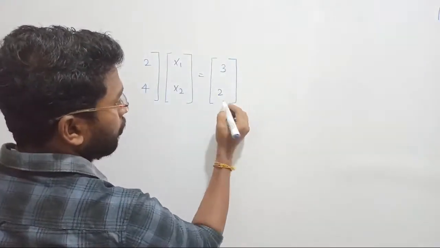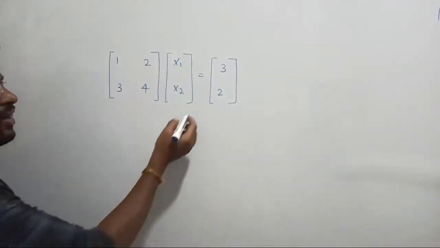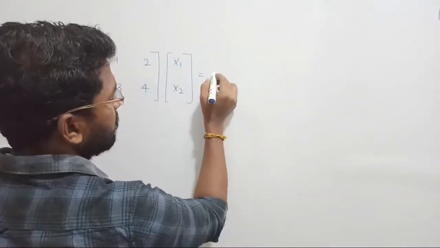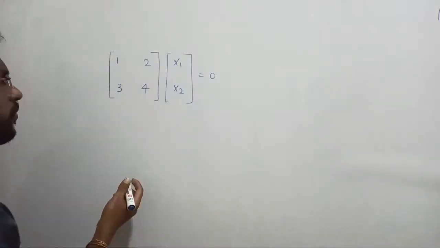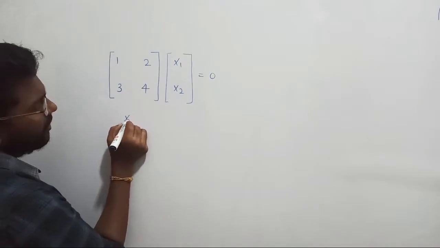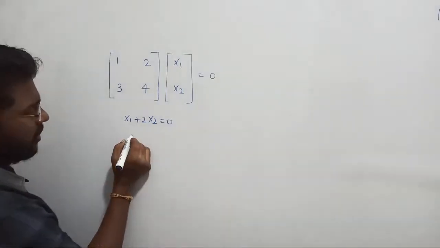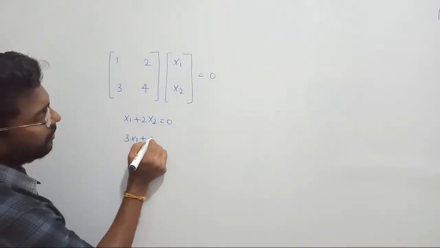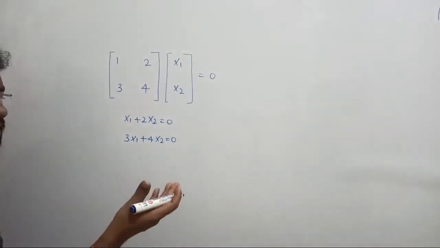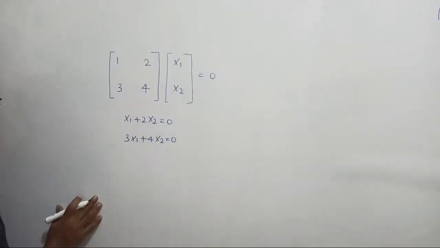Now what I am going to do is check whether the given system is a linearly dependent system or an independent system. Anyway, I don't need to panic about these things at all. Now tell me, the linear equation can be written as x1 plus 2 times x2 equal to 0, and 3 times x1 plus 4 times x2 equal to 0. Let us take homogeneous systems; you can also consider non-homogeneous. So x1 plus 2x2 equal to 0, 3x1 plus 4x2 equal to 0.